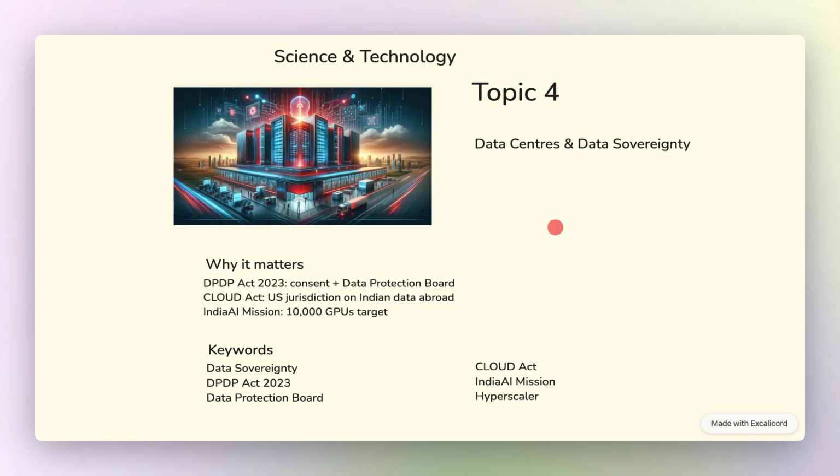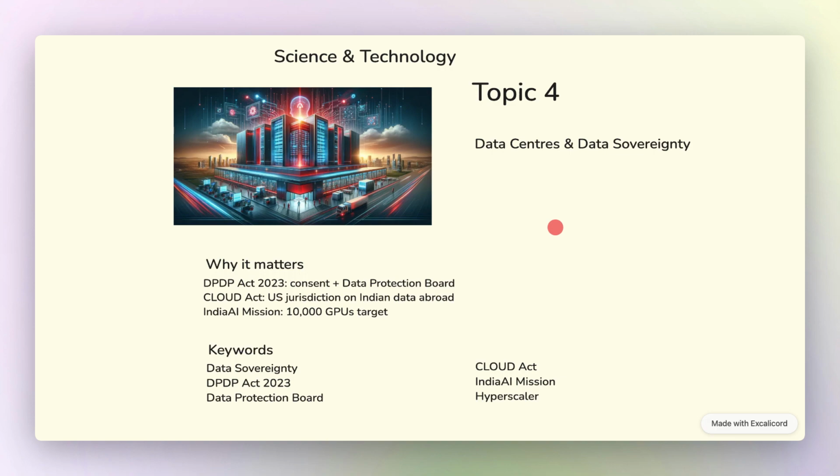It establishes consent requirements, gives individuals rights to access and correct their data, and creates a data protection board to adjudicate violations with penalties up to 250 crores. The US Cloud Act of 2018 allows American law enforcement to compel US tech companies to hand over data stored anywhere in the world, including data centers in India owned by AWS or Microsoft. Simply moving data to an Indian data center is insufficient if the infrastructure is owned by a US company.